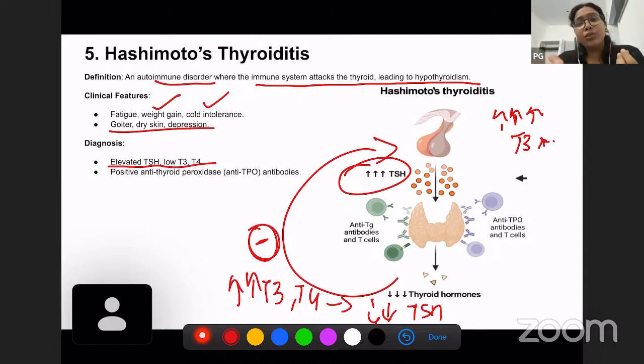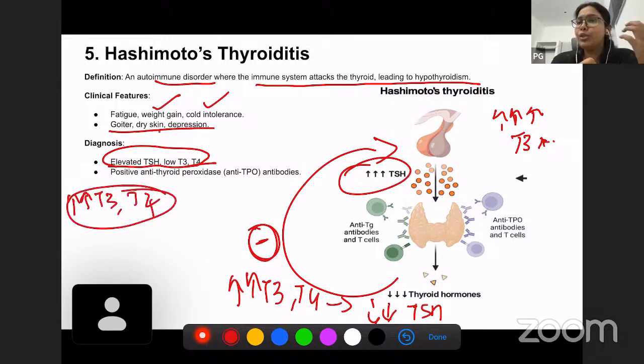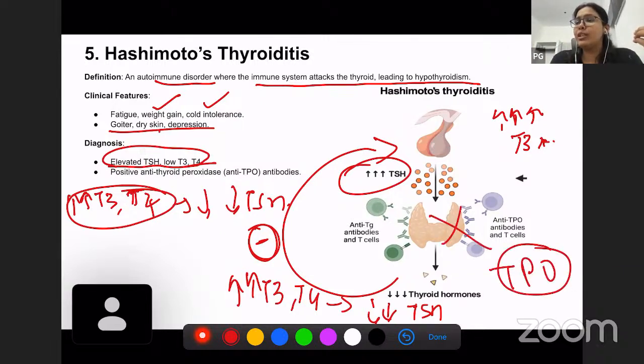Right. So the thyroid profile will also be totally opposite to whatever we saw in Graves' disease. Remember, in Graves' disease there was elevated T3 and T4, so the pituitary thinks, enough of TSH, I'll stop producing it, giving reduced TSH. But in Hashimoto's thyroiditis, the antibodies which are produced, thyroid peroxidase antibodies, destroy the thyroid gland.